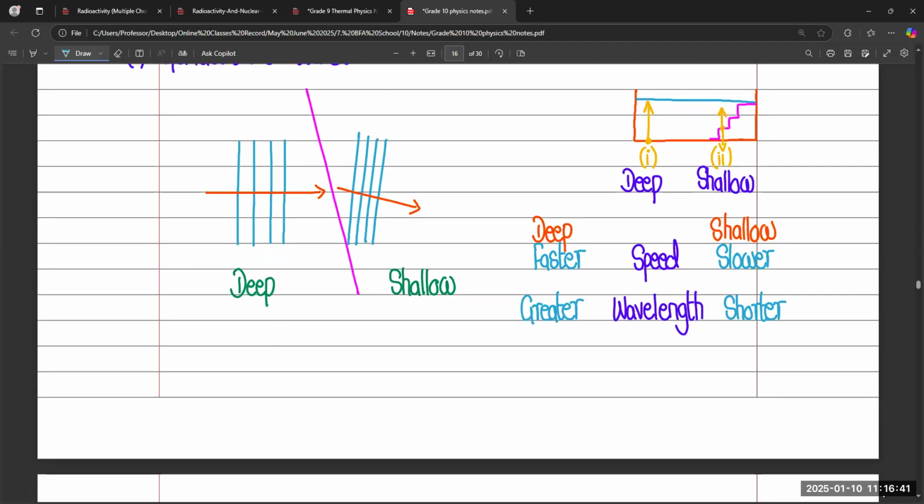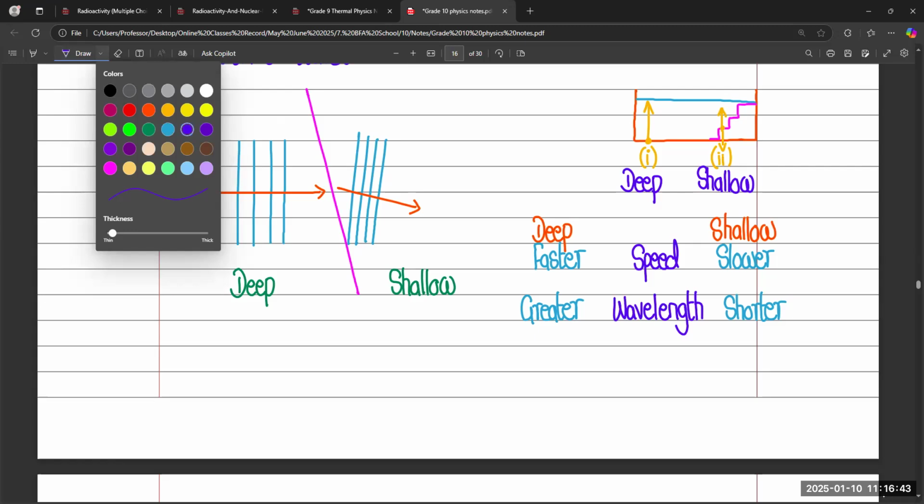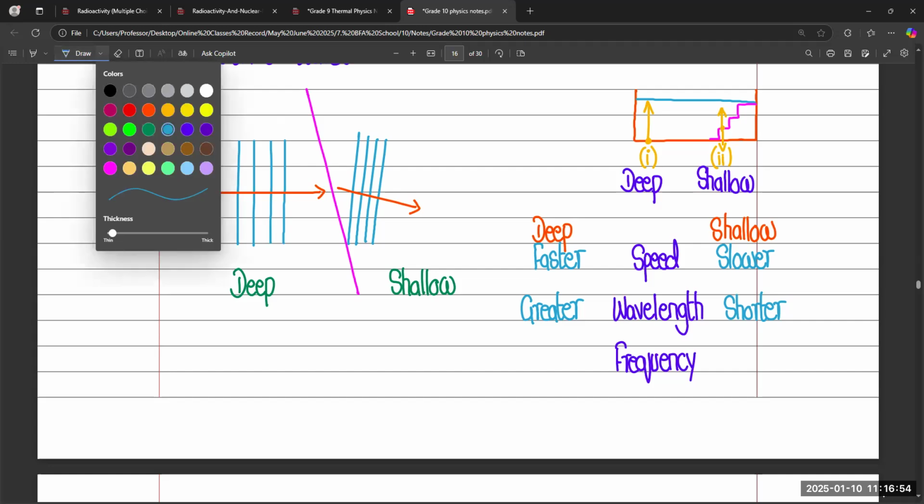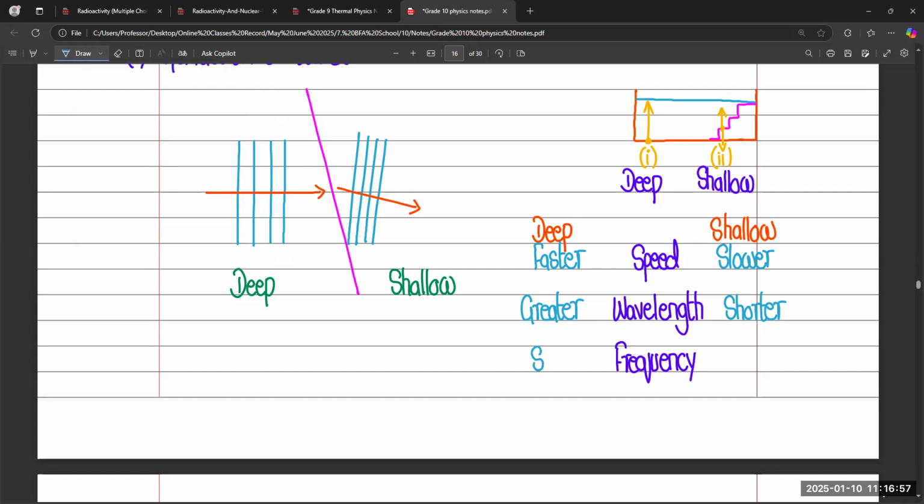And the last thing to compare is frequency, like the number of waves. So frequency remains the same for both. Why is the frequency the same for both? Because the number of waves generated from deep water will definitely travel to the end of the water, so the number of waves remains the same. That's why frequency is the same, because frequency is the number of waves.